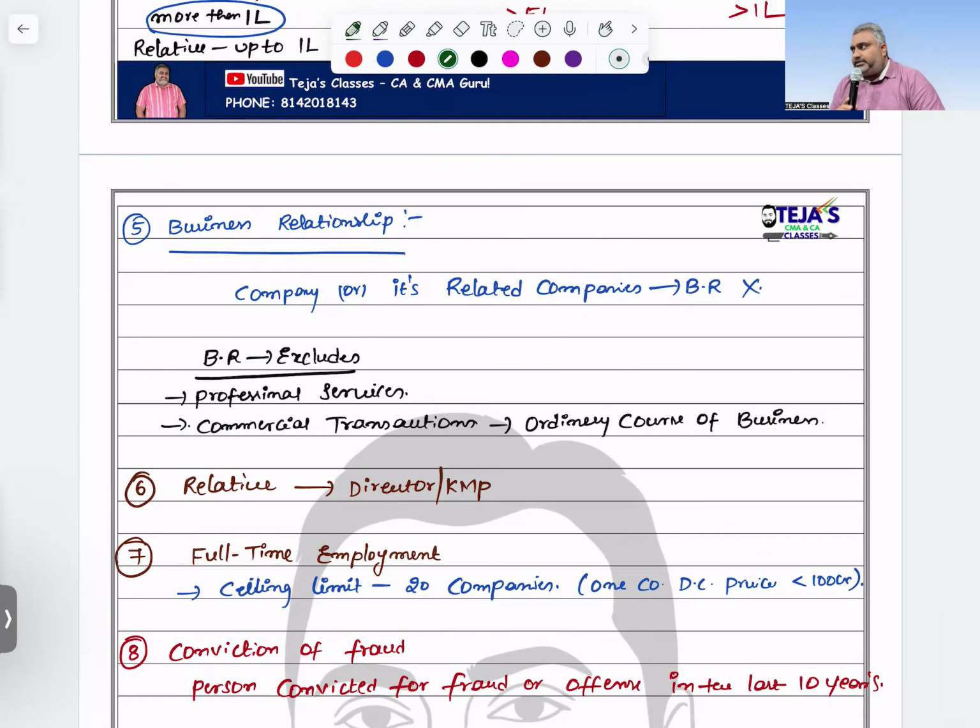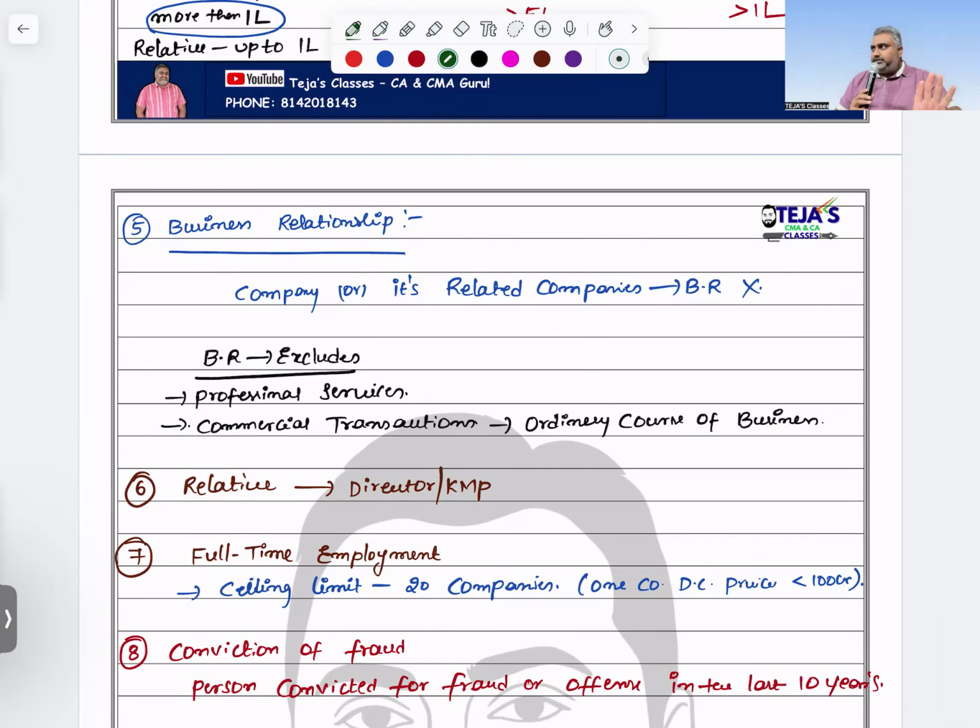a business relationship. At the same time, suppose I'm using the hospitality of the services provided by Kingfisher Airlines, then it is not correct to say I cannot act as an auditor. Just if I traveled in Kingfisher Airlines, it does not mean I'm not supposed to act as an auditor for Kingfisher Airlines, because that is the ordinary course of business. We don't have any business relationship. I can't control them, they can't control me in the course of that particular thing. That should not be considered as a business relationship.